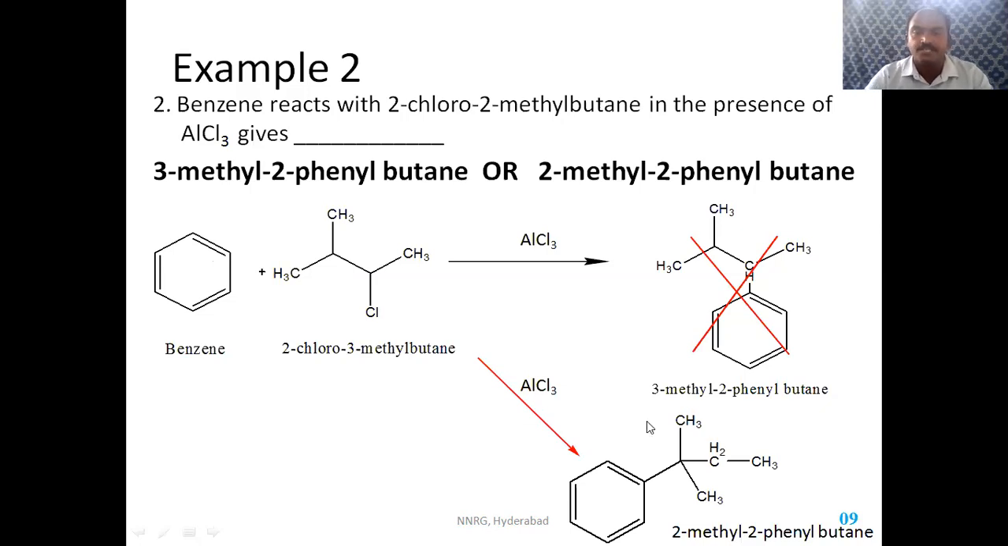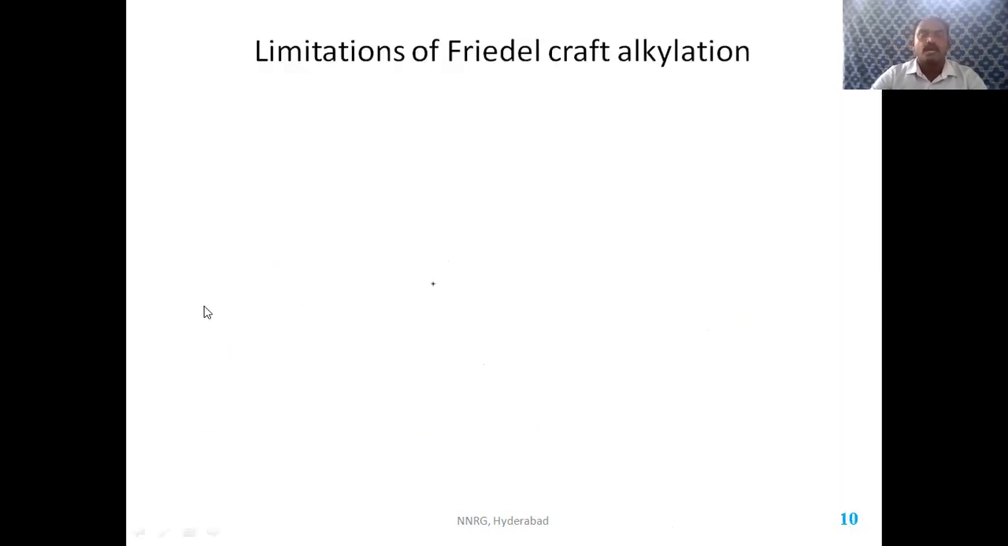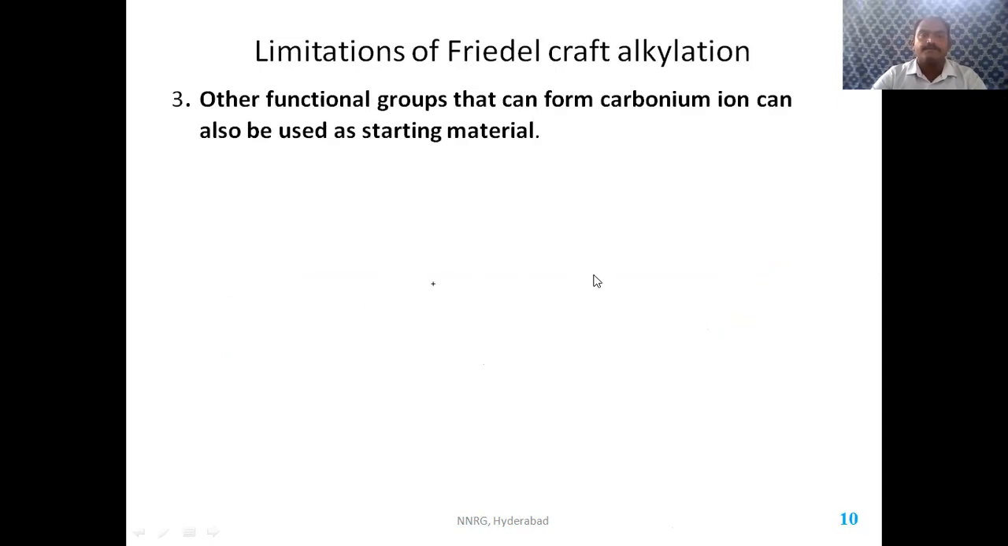What is the limitation here? When benzene reacts with other alkyl halides, there is a limitation. Means there is a rearrangement that takes place. Carbonium ion will shift from secondary carbonium ion to tertiary carbonium ion if they exist. So you can predict the mechanism of the reaction later. Another limitation here for Friedel-Crafts alkylation is